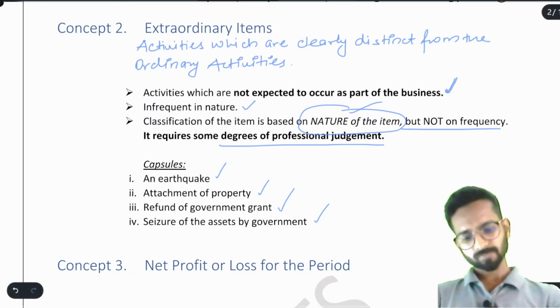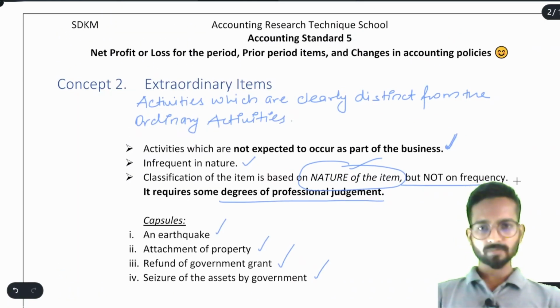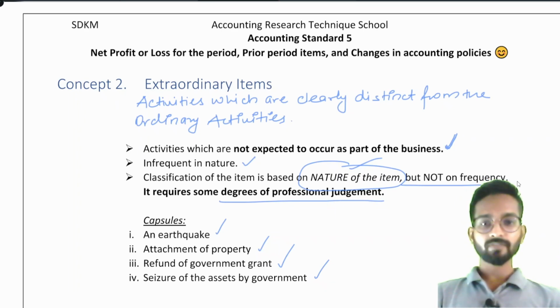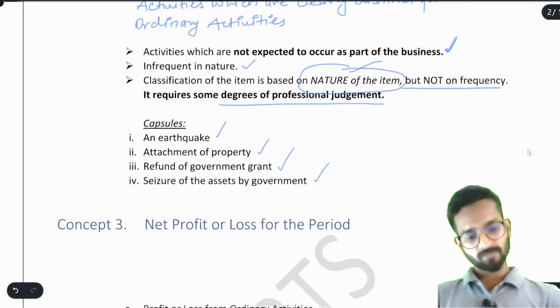Now see, the main problem students face is that it becomes difficult to identify which item is exceptional and which item is extraordinary. I will just give you some examples.